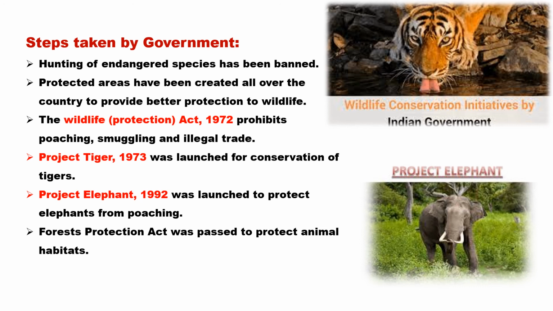And the next project the central government initiated is Project Tiger in 1973. This was launched for the conservation of tigers. It created awareness among the people, and the forest officers keep a check on that. And the next project, in order to protect the elephant, is Project Elephant, which was launched in 1992 to protect the elephant from poaching, because the tusks of elephants have been used for medications. The Forest Act has been passed to protect the animals' habitat. We have protected forests, reserved forests, and biosphere reserves which provide animals their home and natural habitat to survive.